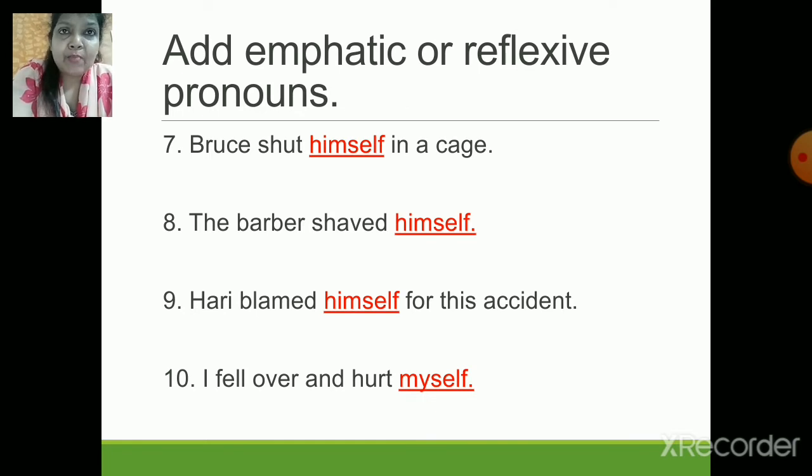So for this, the very important part is you need to do a lot of reading and you need to write a lot of creative writings as well. So now children, these two activities we have done here. Now what we will do is the remaining two activities we will be continuing in the next part 2. However, before we end this session, there is a very important discussion we are going to have with you. So just wait for a moment and we will start the discussion on something important, that is your project work.